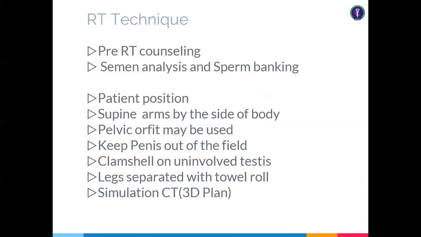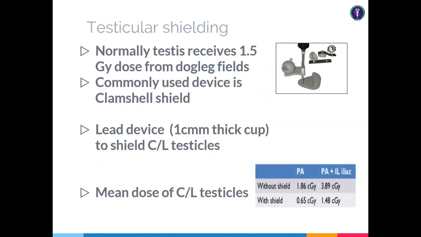And for radiotherapy, sperm banking and the testicular shield are very important because these are two areas which come very close to your radiotherapy portal areas. So this is the testicular shield previously used in the 2D era, called a clamshell shield. You can get a clamshell shield instrument in your exam also. And the testicular dose is much more reduced if you use a testicular shield, which is made up of lead, a kind of coconut-ball shaped thing.